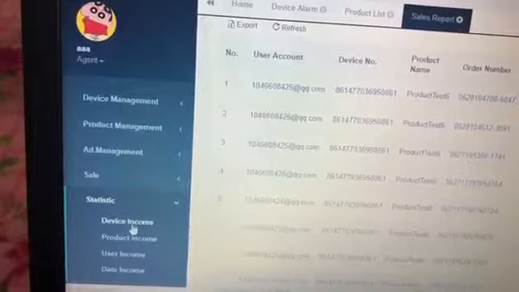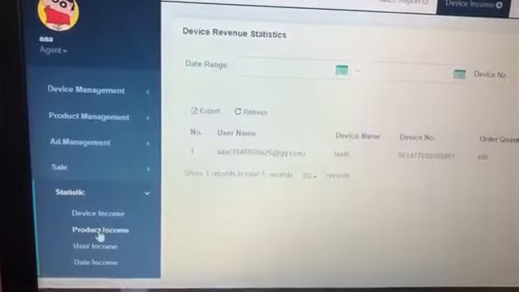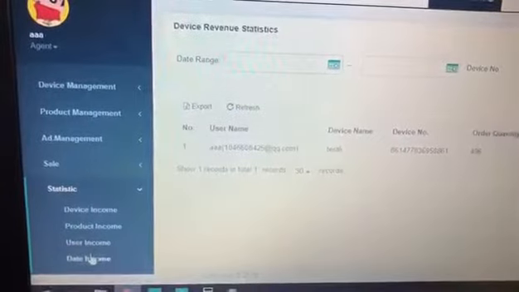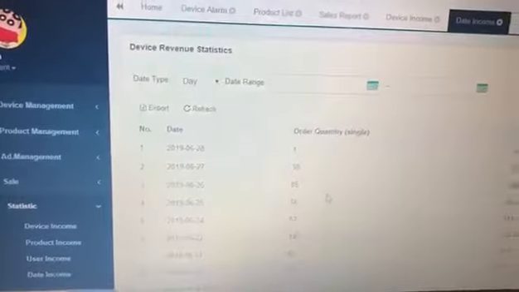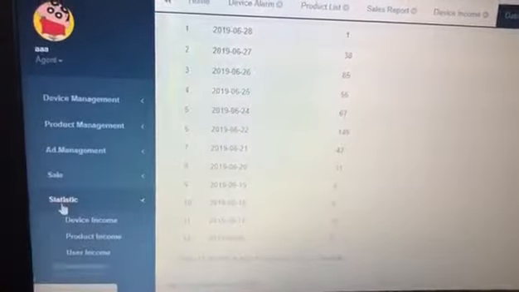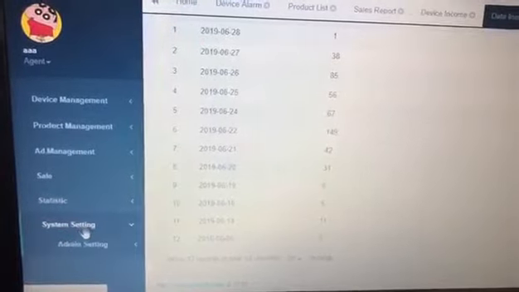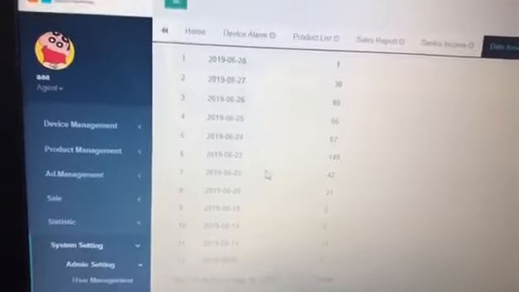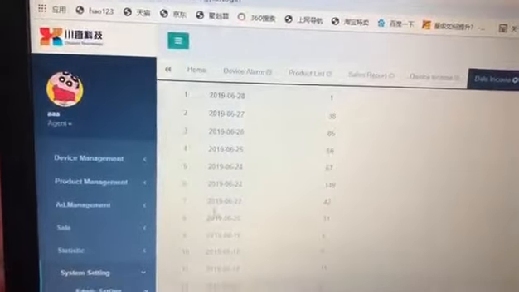And this is the statistics. You can check by income, device income, product income, user income, and data income. And this is the system setting. It's for setting your password and the name and everything.